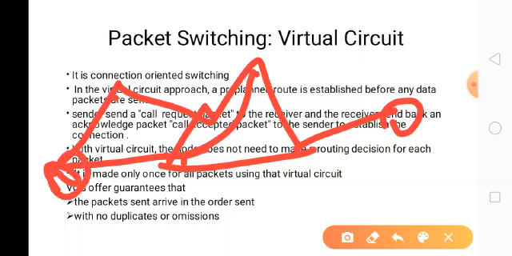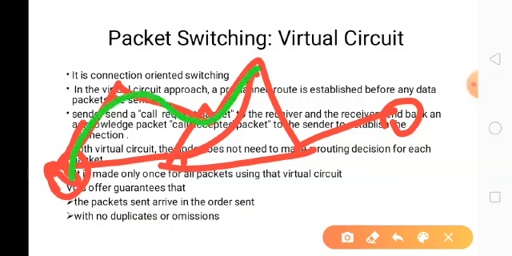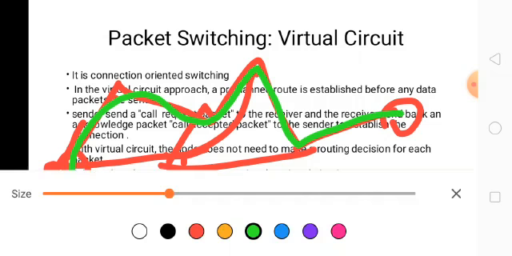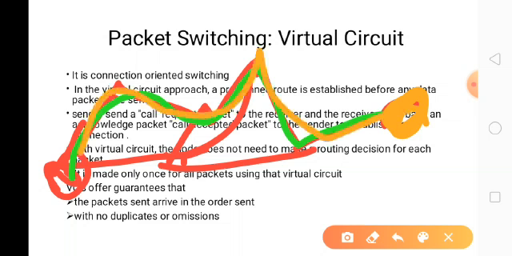The sender sends a request and the receiver accepts it, then the path is created. Using this path, the data, that is the packets, are transferred.